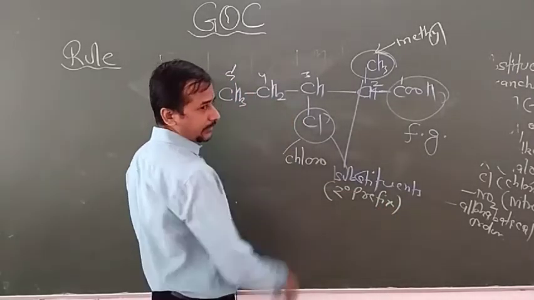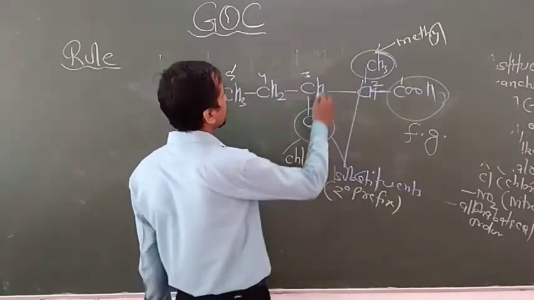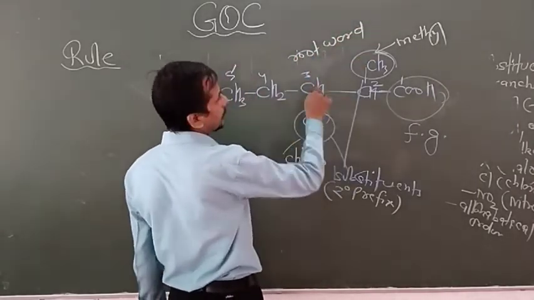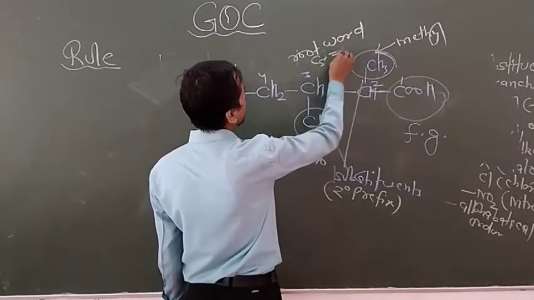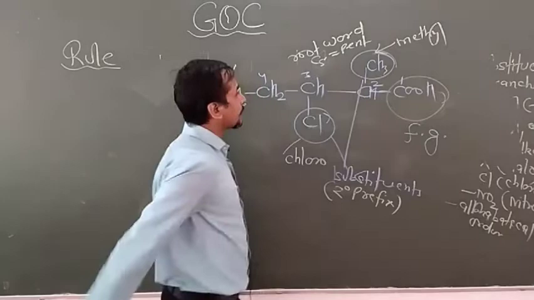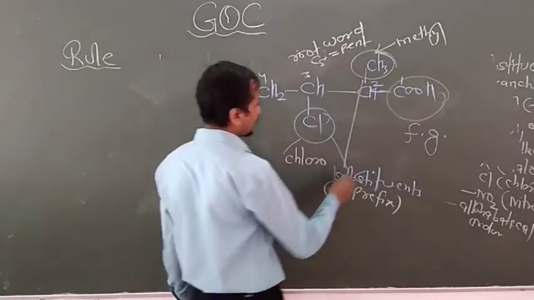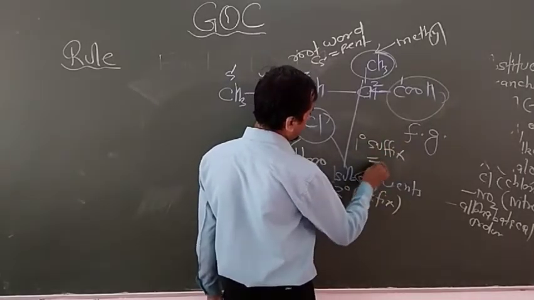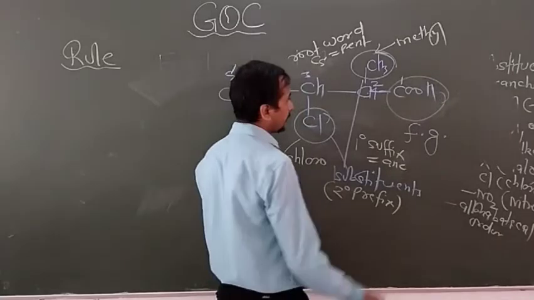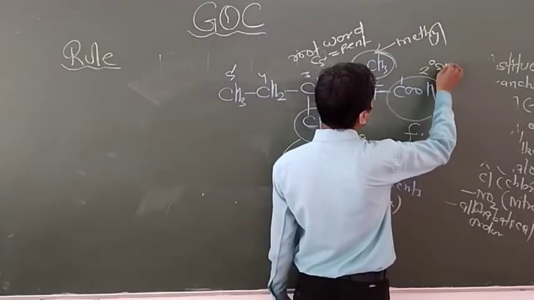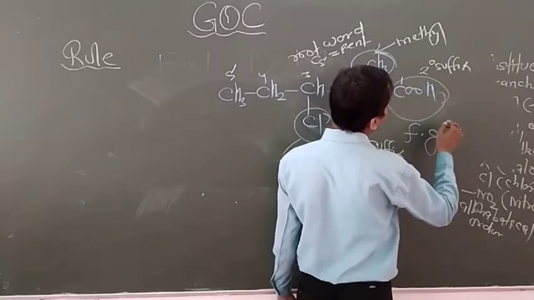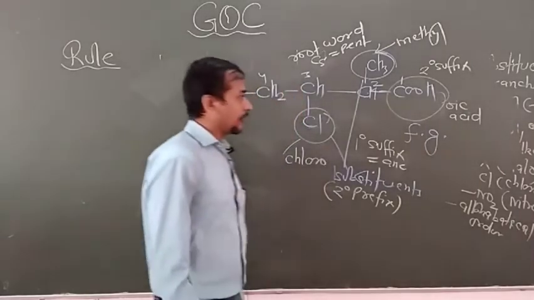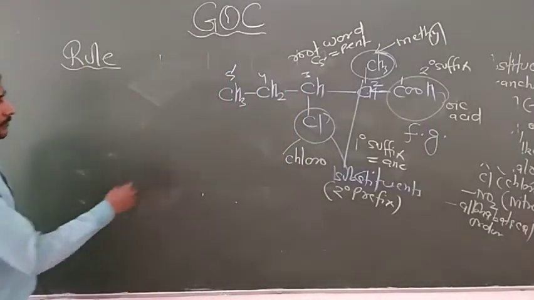Now no cyclo compound is there, that is 1 degree prefix is not available here. Here the root word basically contains 5 carbon, that's why C5, and C5 is known as pent. Now the carbon contains single bond, that's why 1 degree suffix is equal to ane here, and this is the 2 degree suffix, and the name of this COOH in 2 degree suffix is oic acid. So now follow the prefix format rule and write the name of this chemical.